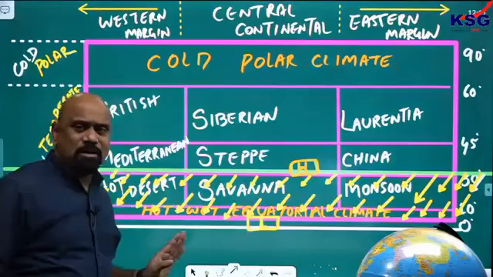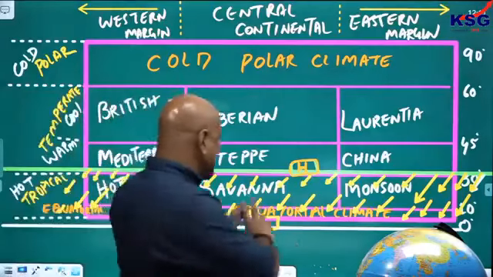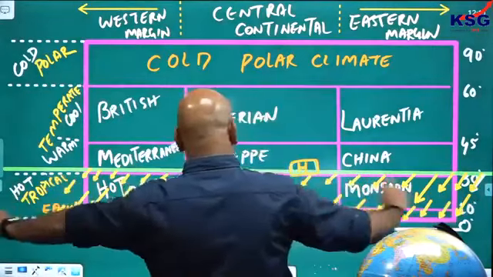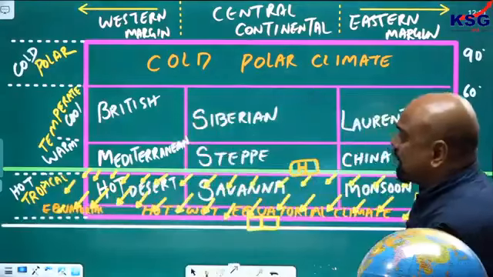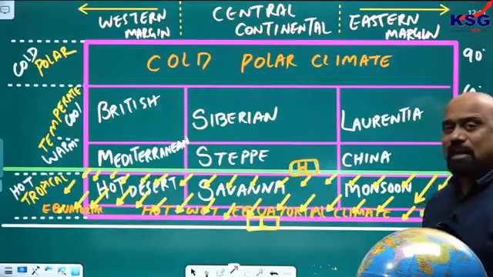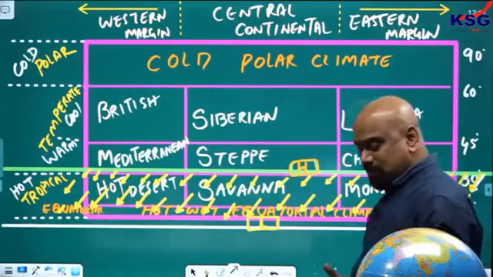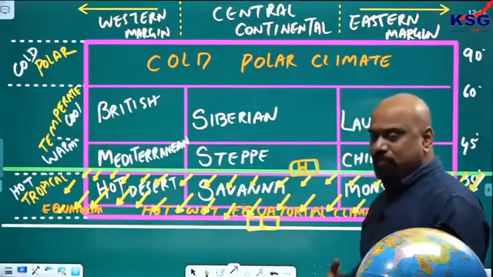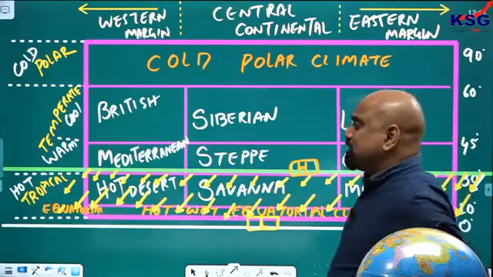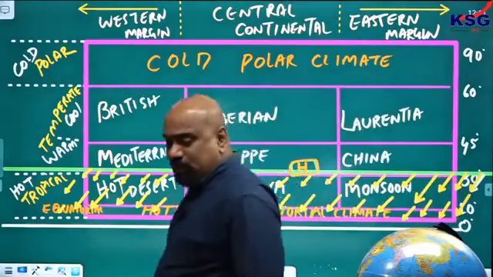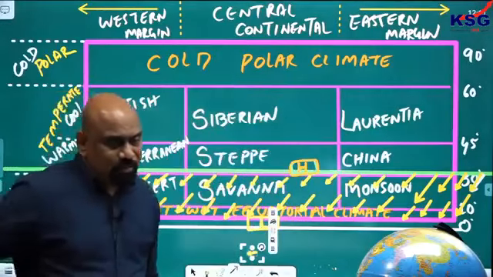I hope now it is clear to you. I have given this diagram just to explain this: monsoon, savanna and hot desert climates are greatly affected by the easterly wind system. Have you memorized this?